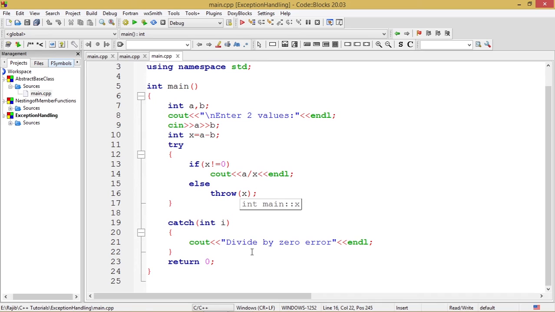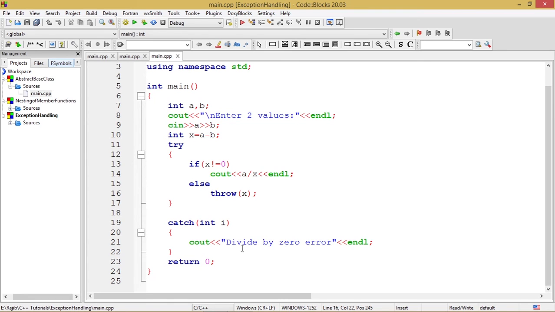The statement cout divide by 0 error is written by me, or you can write anything of your choice in order to give a sort of message to the user who runs the program, who sees the program running, to give an indication that there was an exception occurring in the program, but that essentially did not cause a break or a pause in the program by raising an error.